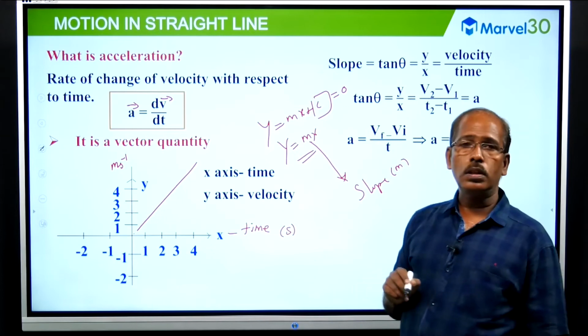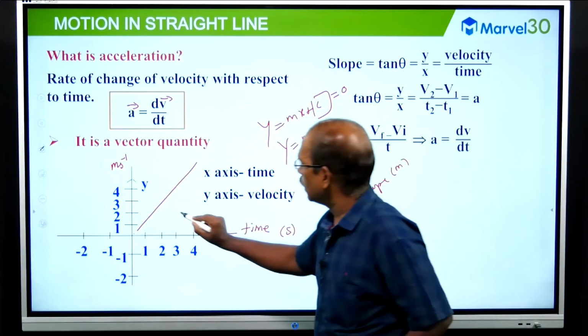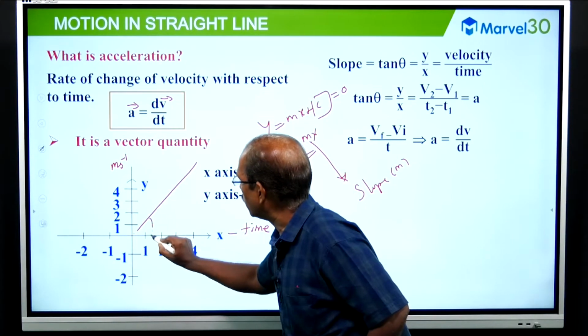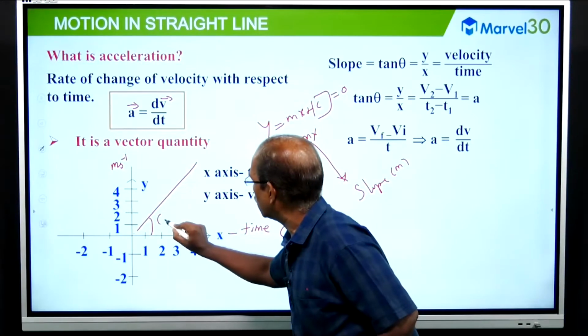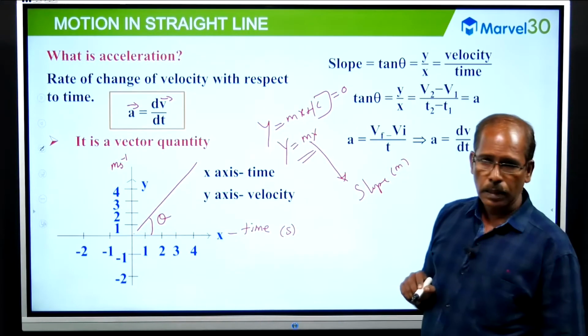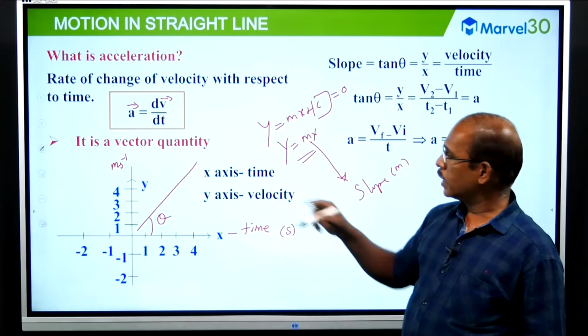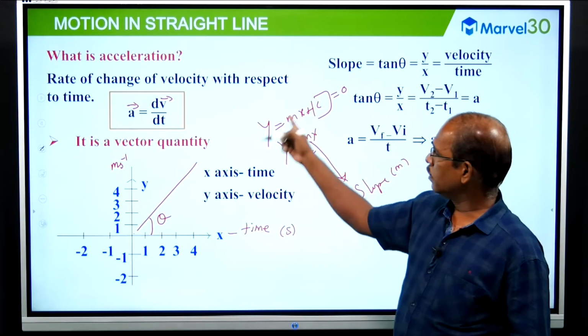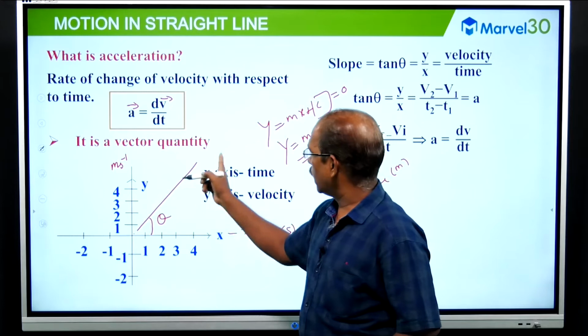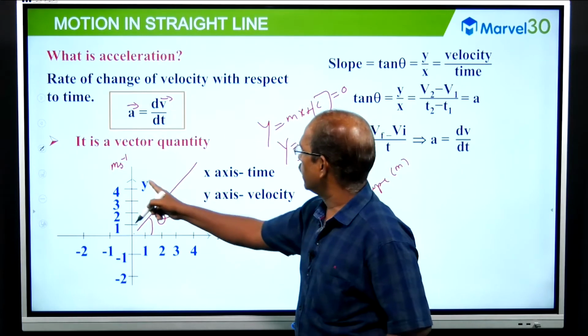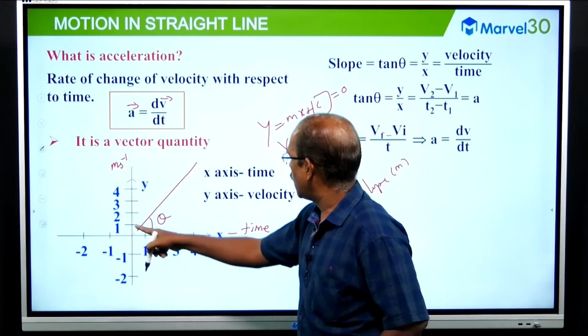Geometrically, how to evaluate the slope? Knowing the inclined angle of the line with the horizontal line, this theta, and the tan value of the angle of inclination of the straight line. Here the straight line is a characteristic between velocity and time.